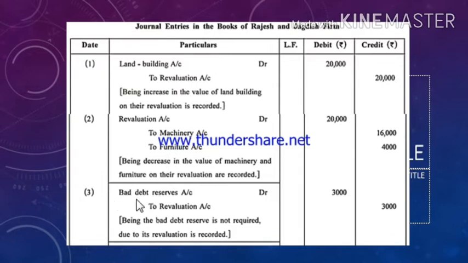Next, third entry, that is bad debt reserve account debit to revaluation account credit. Being the bad debt reserve is not required. Previously the debtors was 60,000 and from that 3,000 bad debt reserve was subtracted. Now that bad debt reserve is not to be maintained. Due to bad debt reserve not to be maintained, assets value increases. Due to increase in the value of assets, profit will occur to the firm. So that increase in profit will be recorded on the credit side of revaluation account. So the journal entry would be bad debt reserve account debit to revaluation account credit.